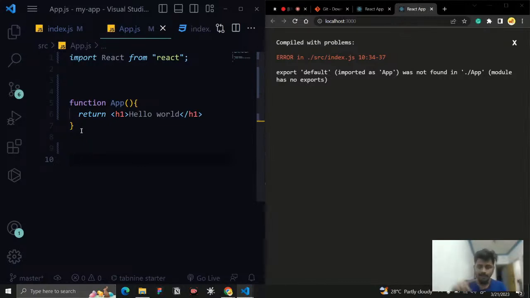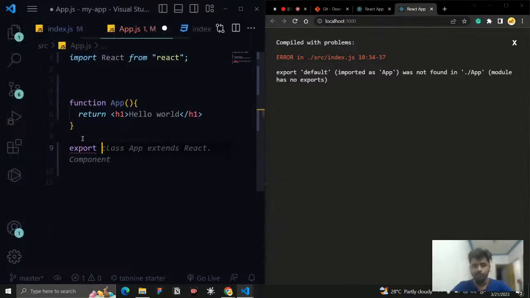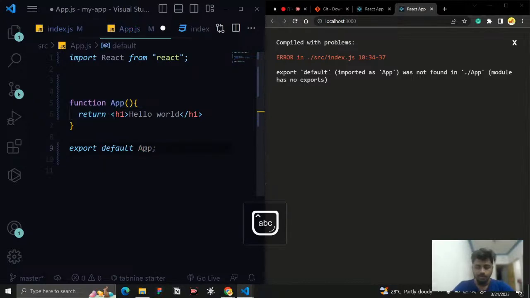But somewhere I need to import this component, right? If I want to import it somewhere, then I need to export it here. For that, you can write a keyword called export, and you can use default. Default is nothing but, if someone accesses this page, this is the only component I want to export. I just say export default App. That's it. Make sure that it is in caps. So now we are creating a component and exporting it, and wherever I want to import this component, I can import it.